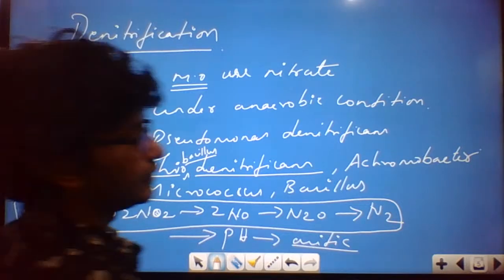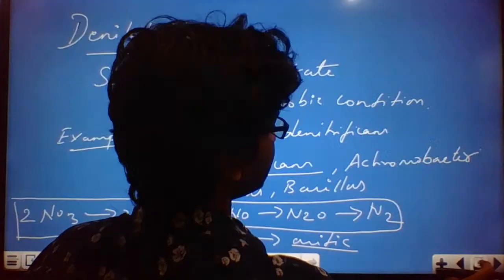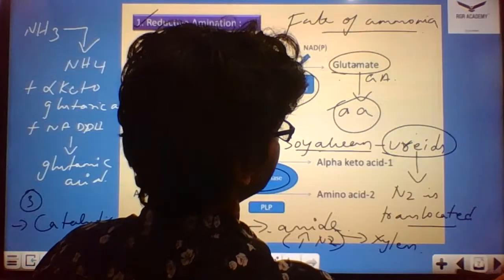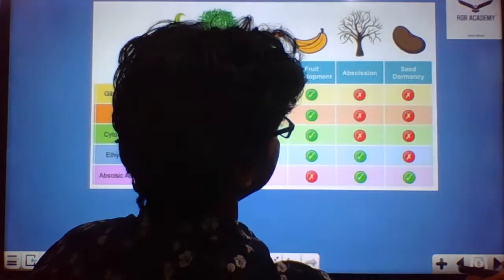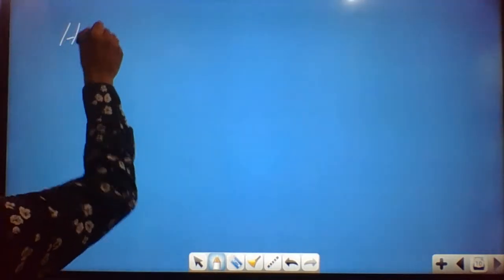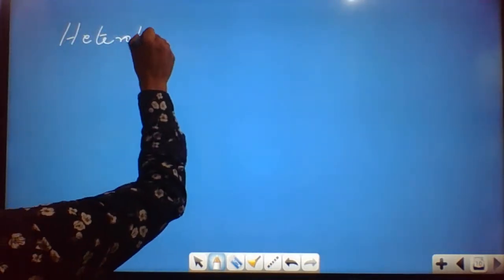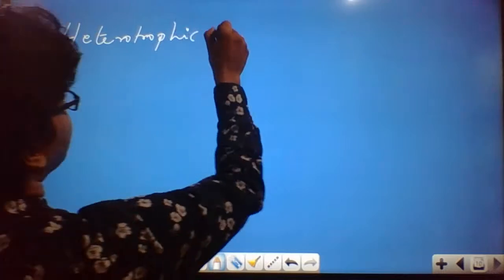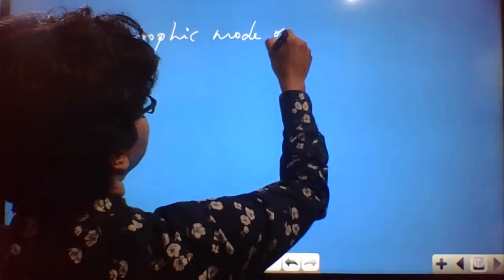Okay, fine. So the last part of this chapter is the heterotrophic mode of nutrition, which we'll discuss now.